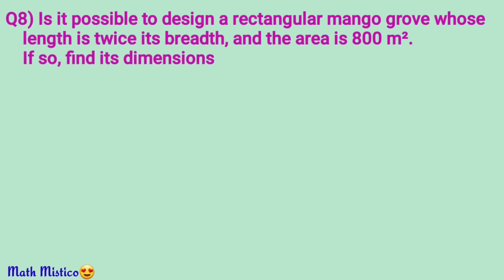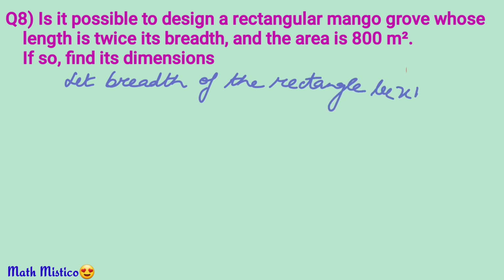Is it possible to design a rectangular mango grove whose length is twice its breadth and area is 800 meters square? If so, find its dimensions. Let us first express this situation in the form of a quadratic equation. As you can see, length depends on the breadth, so let us take the breadth as x. So length will be twice of x, that is 2x.